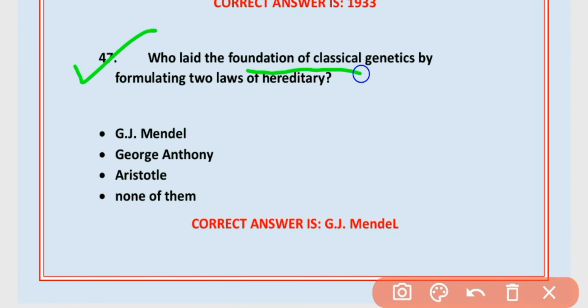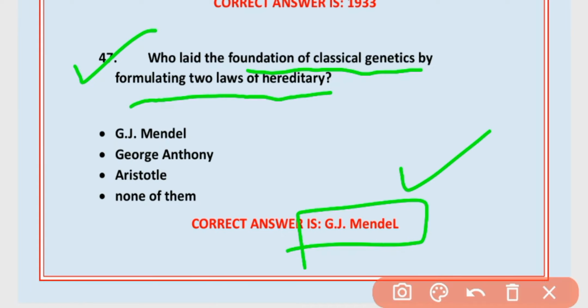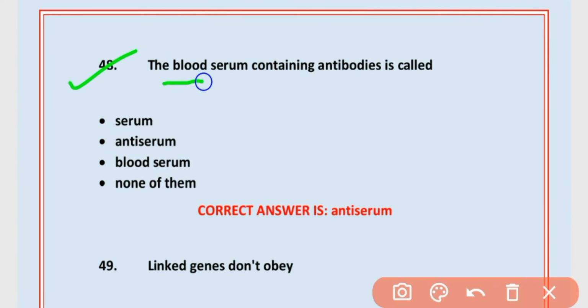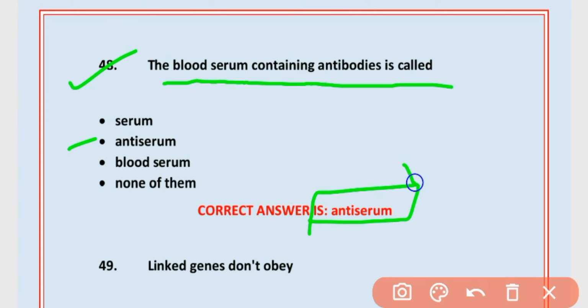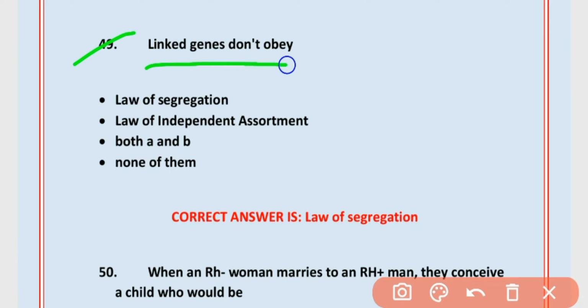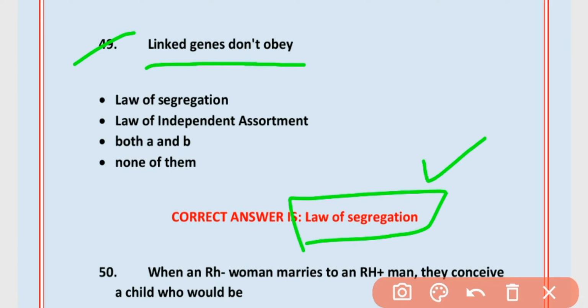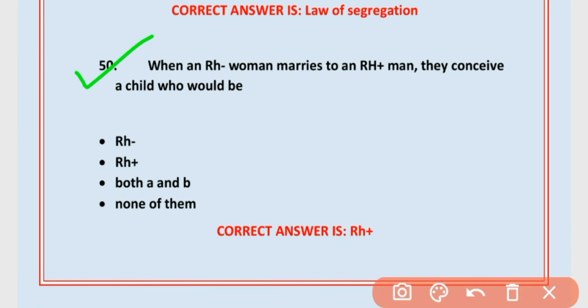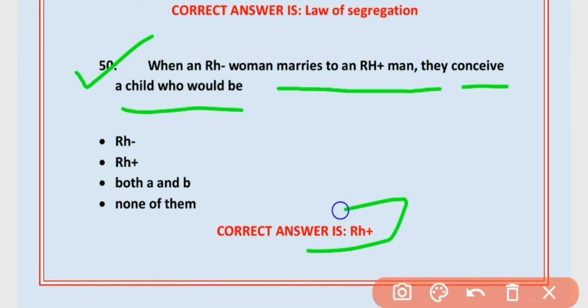47. Who laid the foundation of classical genetics by formulating 2 laws of heredity? Mendel. Option A is correct. 48. The blood serum containing antibodies is called anti-serum. Option B is correct. 49. Linked genes don't obey law of segregation. A is correct. 50. When an Rh negative woman marries an Rh positive man, then conceives a child who would be Rh positive. Option